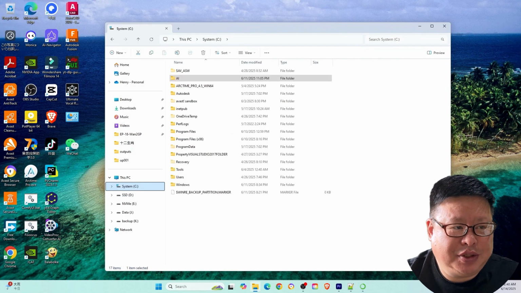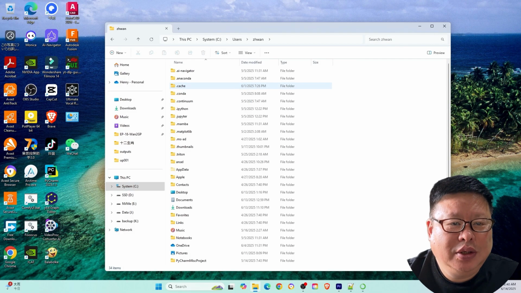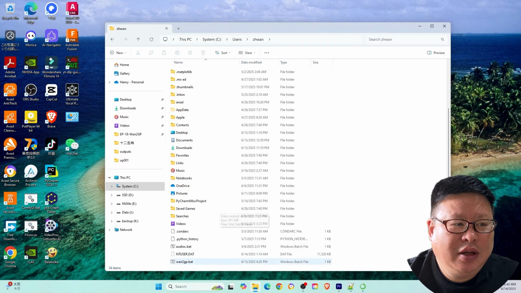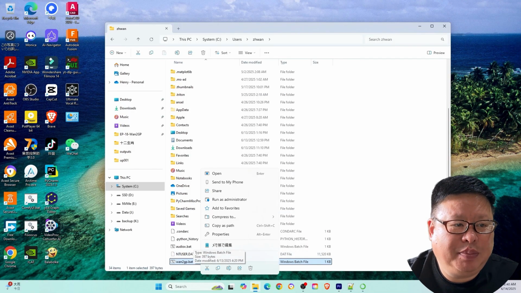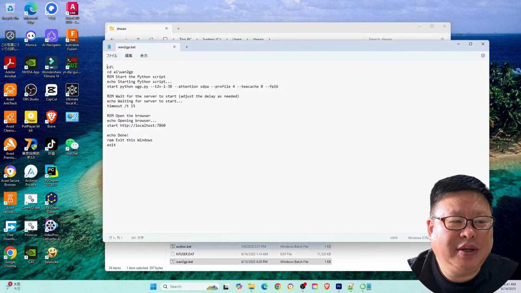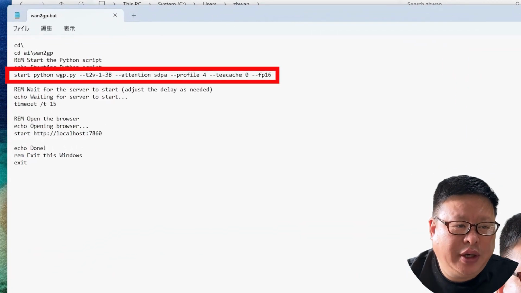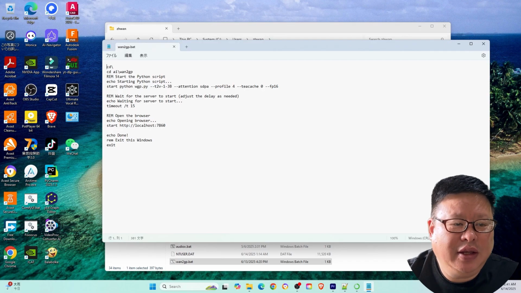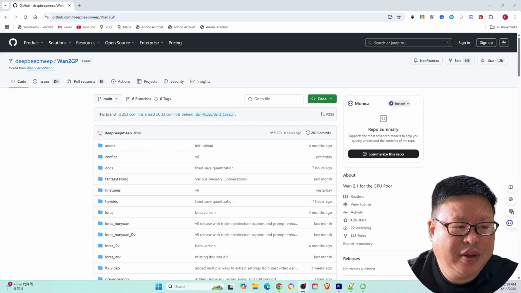Setup instructions. Create a new batch file, for example, Wan2GP.bat. Copy the batch file content provided below. Modify the command line parameters according to your specific program requirements. Save the file in your project directory.